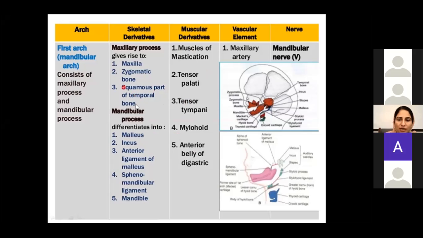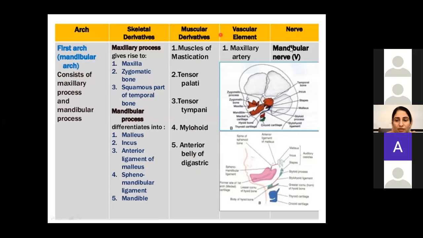Okay, so I just revised that first pharyngeal arch has 2 components, that is maxillary and the mandibular. The maxillary gives rise to maxilla, zygomatic bone, and squamous part of the temporal bone. The mandibular process gives rise to Meckel's cartilage, over which there is development of mandible and the incus and the malleus, plus the sphenomandibular ligament. Okay, and there is another ligament, that is the ligament of malleus. These structures are derived from the first pharyngeal arch. The muscle components which are derived are muscles of mastication, tensor tympani, tensor palatii, mylohyoid, and anterior belly of digastric.